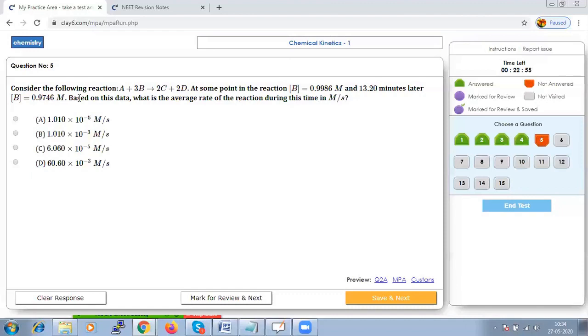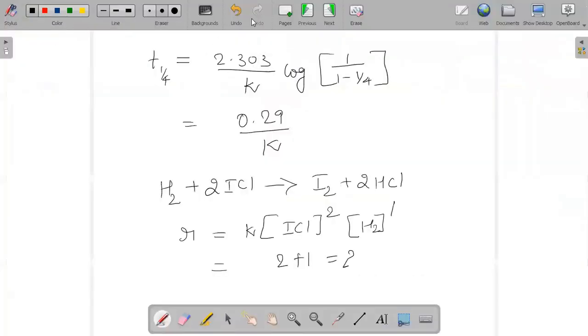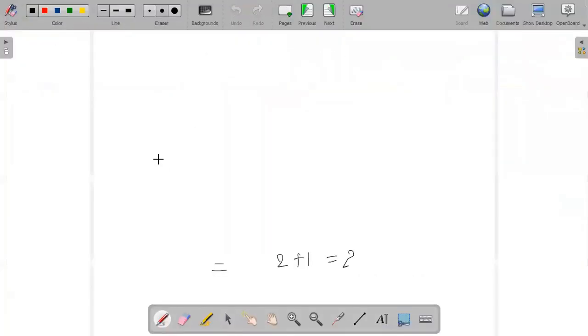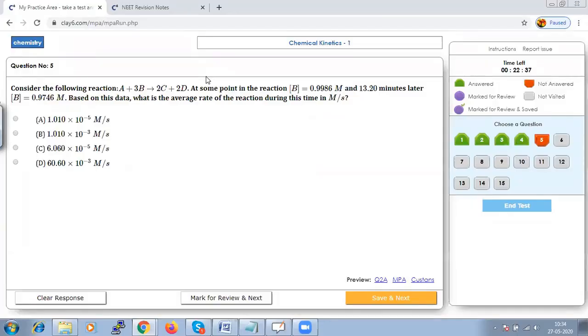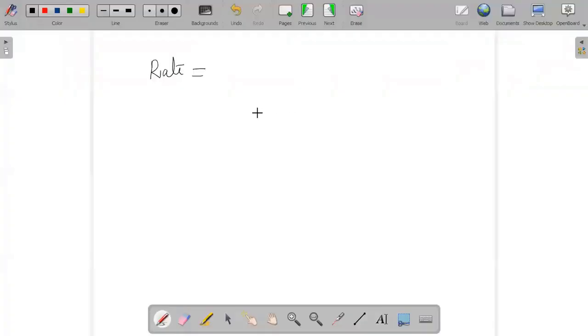So the basic average rate, when we try to calculate, rate can be expressed in different forms, but here since you are having change in concentration of B, let us write the rate of the equation in form of R B. So rate of B will become as minus 1 by 3 delta of B by delta T.